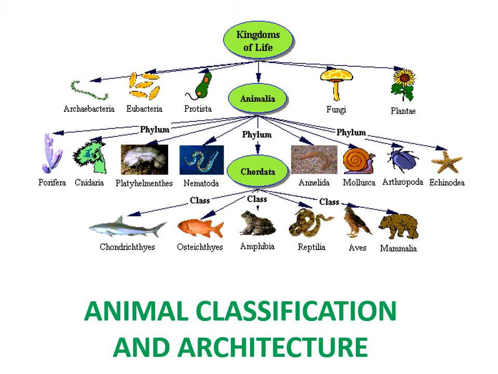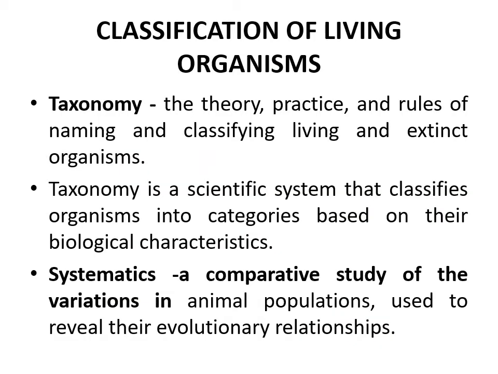Today I'm going to talk about animal classification. I'll be dealing with different terms that are involved in classification and how animals are being classified. So the first term, taxonomy, is actually the theory, practice and the rules that are involved in naming and classifying the whole animal kingdom.